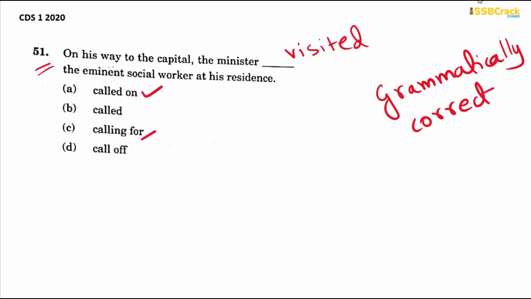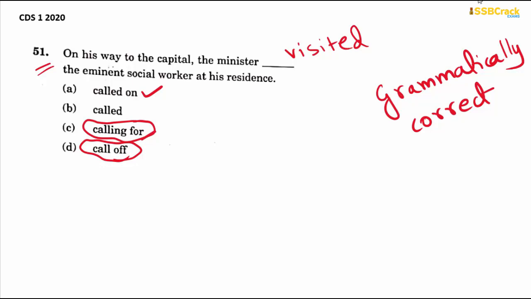Whereas calling for is not the right grammatical usage here. If it would have been called for, we should have considered it, but calling for is the wrong grammatical usage to be used here. Calling for here also means demanded, which is not going with the sentence, it's sounding a kind of rude. And call off means cancel. Again, you can see it's not called off, it's call off. So we can eliminate calling for and call off just on the basis of grammatical structure, okay? And we can just concentrate on options A and B: the minister called on the eminent social worker at his residence, or the minister called the eminent social worker at his residence.